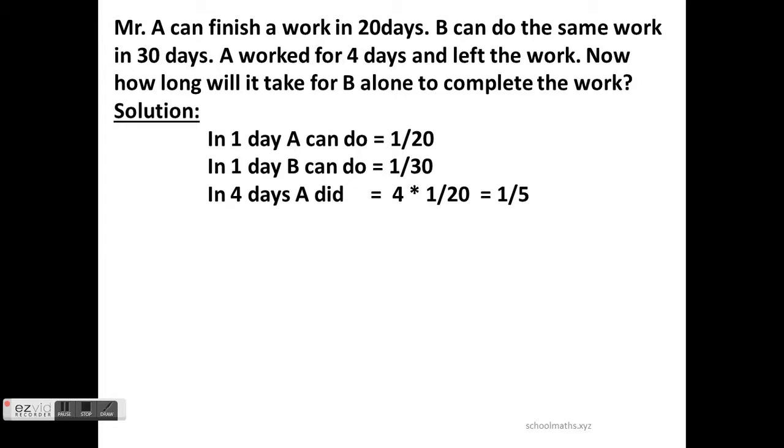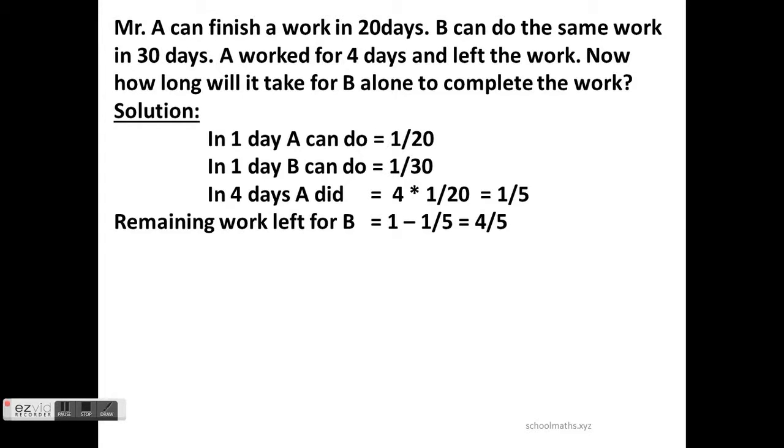Simplifying, this is 1 by 5. This part of the work A has done. Now he left. So, this work should be subtracted from the full work. Now, the remaining work left for B is 1 minus 1 by 5. That is 4 by 5. This is the work left.